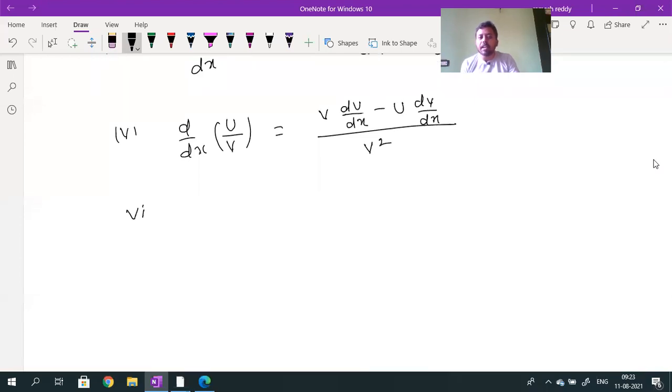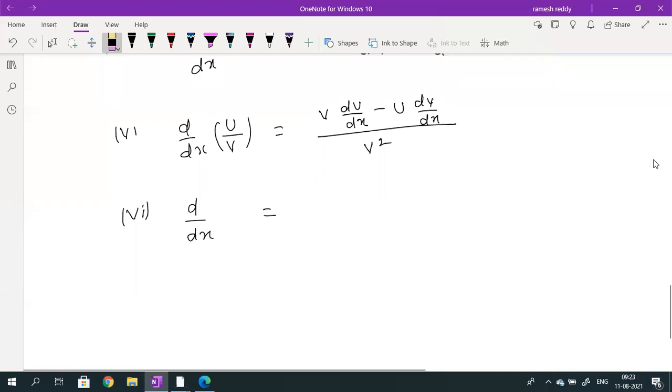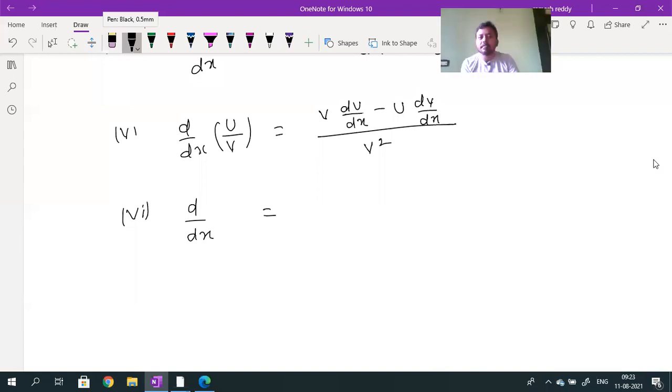And one more very important formula we get here is d by dx of u power n, where u is a function of x. What is the derivative of u power n? The formula is d by dx of u power n equals n into u power n minus 1 into du by dx.